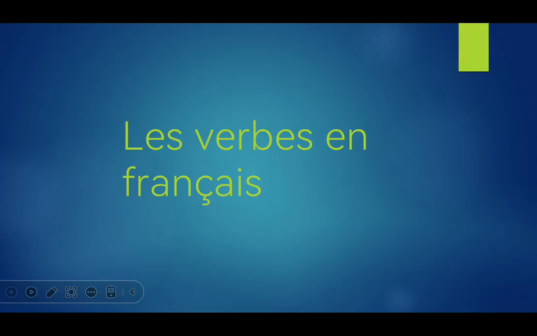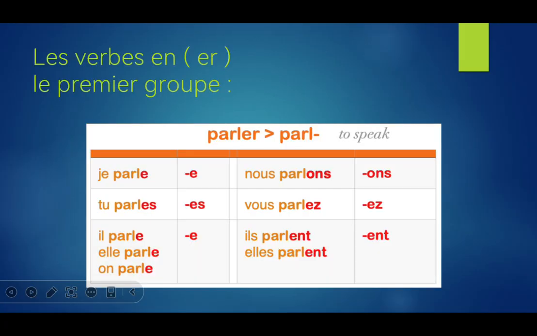Here we will talk about the verbs in French, the conjugation of the verbs in French, and we will focus just on the normal regular verbs because there are some irregular verbs. We will not talk about these verbs this time. Now we just focus on the normal regular verbs. First group, second group, and third group. We have three groups in French. So easily we can know them. How can we know them? From the end of the verbs.